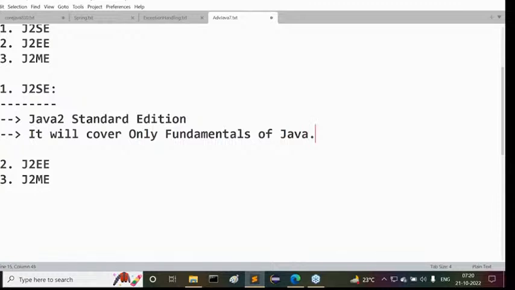Then you may have one doubt, sir: can I get a job just by learning J2SE? Is only J2SE sufficient to get a job? If you think about it, no, I'm telling you, no. If you go back 10 years and ask me the same question, I could say yes, Core Java is sufficient to get a job. If time permits, then you learn advanced Java and the remaining content.